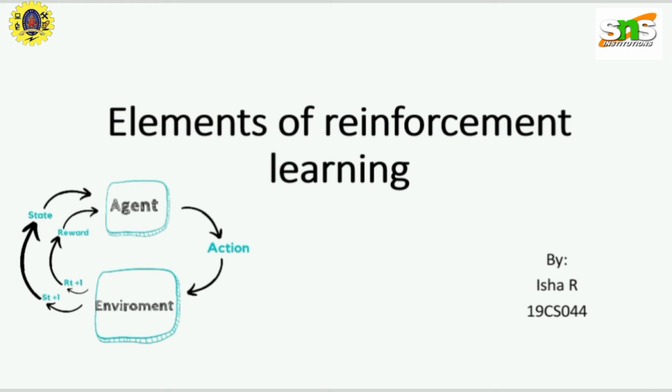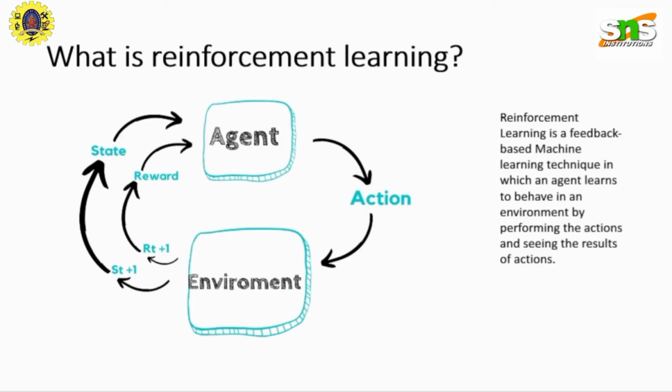Today I am here to talk about elements of reinforcement learning. Before diving into elements of reinforcement learning, let's see what exactly is reinforcement learning first. After hearing the word reinforcement learning, the first word that comes to our mind is feedback type of learning. Yes, that's correct. Reinforcement learning is a feedback based machine learning technique in which an agent learns to behave in an environment by performing the action and seeing the result of the action.